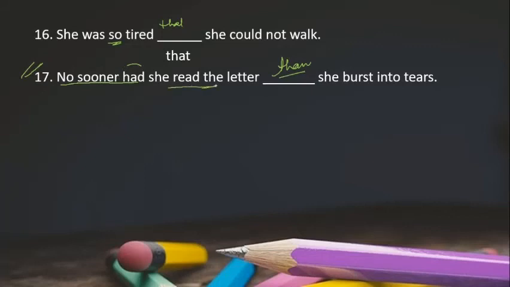She first read the letter, so this is the first action. So the first action is always in the perfect form. It means you have to put had, and after reading the letter she burst into tears, so this is the second action. Now the second action is in the simple past, so we have used burst over here. And in case of no sooner had, it's always used in the same way, and with this we use then.